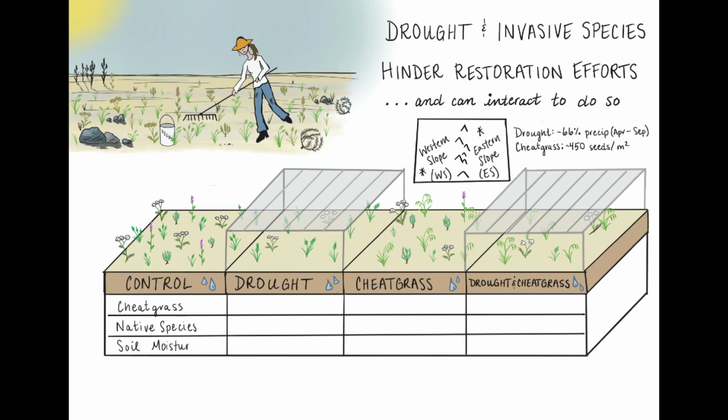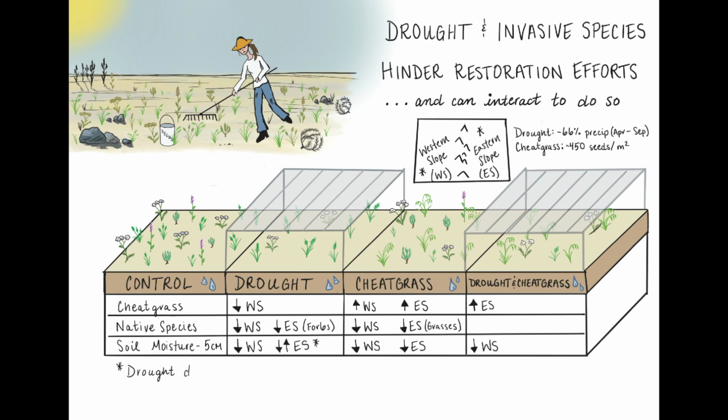We found that drought decreased cheatgrass abundance at the western slope site, but increased cheatgrass abundance at the eastern slope site. Both drought and cheatgrass reduced native species abundance, but in some cases effects depended on whether native plants were forbs or grasses. Both drought and cheatgrass reduced soil moisture, but effects varied considerably by year and by site.